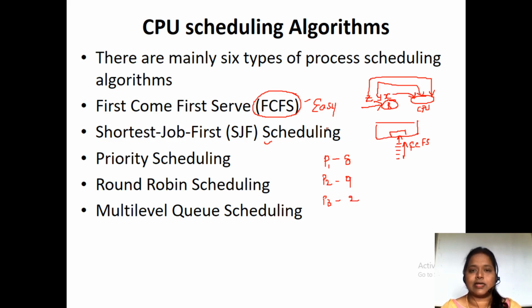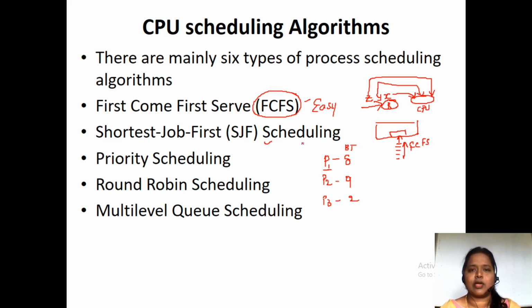And you may be asking again, what do you mean by burst time? Burst time is nothing but how much time this process P1 needs in order to complete its task. That we call a burst time. In order to complete the task of P1, it needs 8 milliseconds. To complete the P2 task, it needs 9 milliseconds. To complete the P3 task, it needs 2 milliseconds. So these are the burst times, that means the time required for a process to complete.